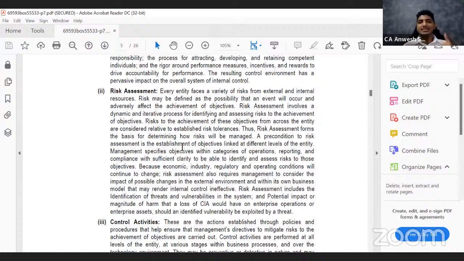Okay, so you need to assess the risk. So let us read that point. It says, every entity faces a variety of risk from external and internal resources. Correct? So imagine somebody says, sir, we are maintaining two set of books, but both are in Excel. Now, whenever they say Excel, you know that Excel, though it is a good software, it is not that great software for maintaining books of accounts.